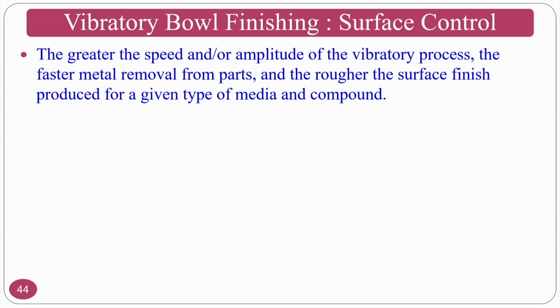Vibratory ball finishing surface control: if I want to control the surface, the greater the speed or the amplitude of the vibration process, the material removal will be very fast, and the surface roughness that you are going to get is a very rough surface. So if I want to remove material or delaminate material, then you have to go for higher speeds and higher amplitudes of vibrations. The problem is that you will end up with a rough surface finish.